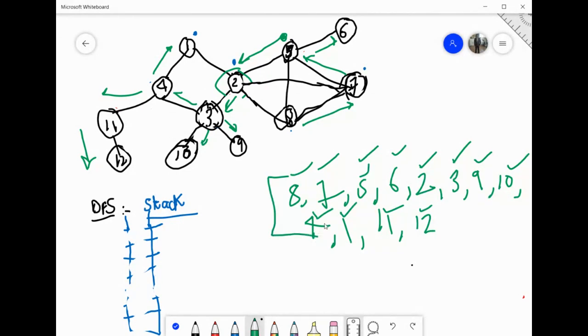This could be one option, right? So in this way you can have n number of DFSs.